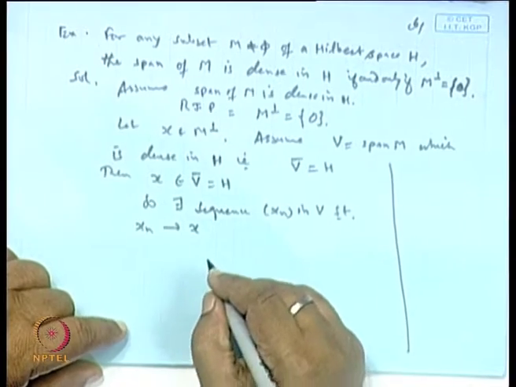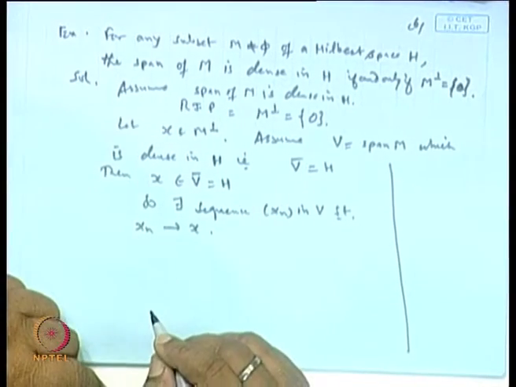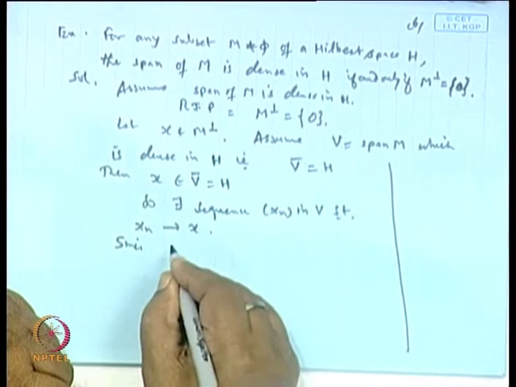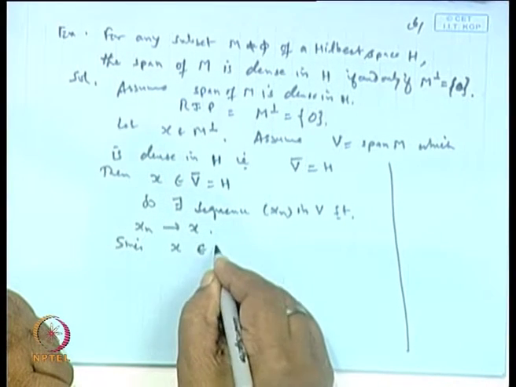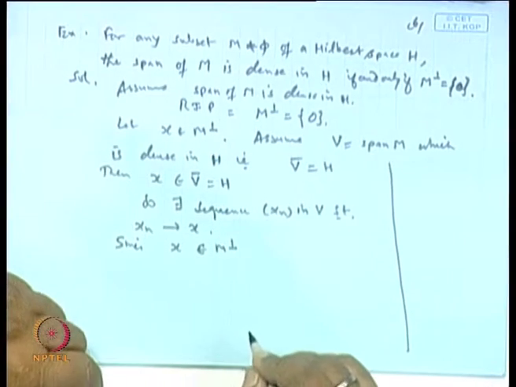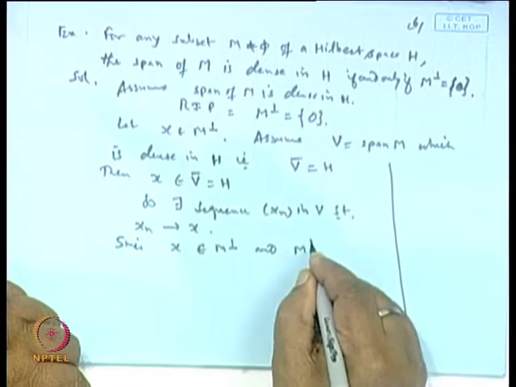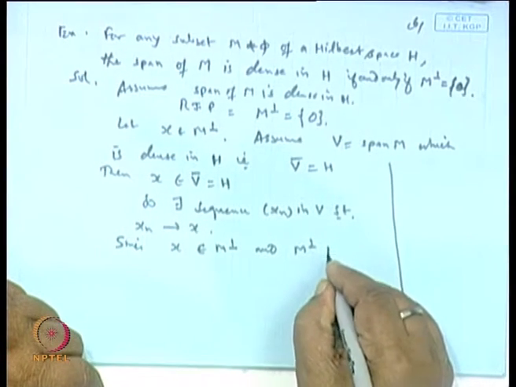Okay. Now, since x is a point belonging to the orthogonal complement of M, M perpendicular is perpendicular to V. Why?